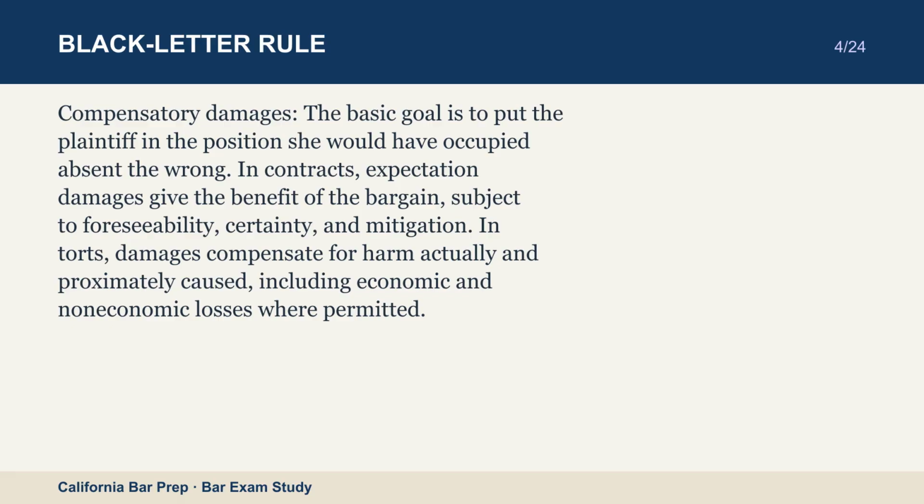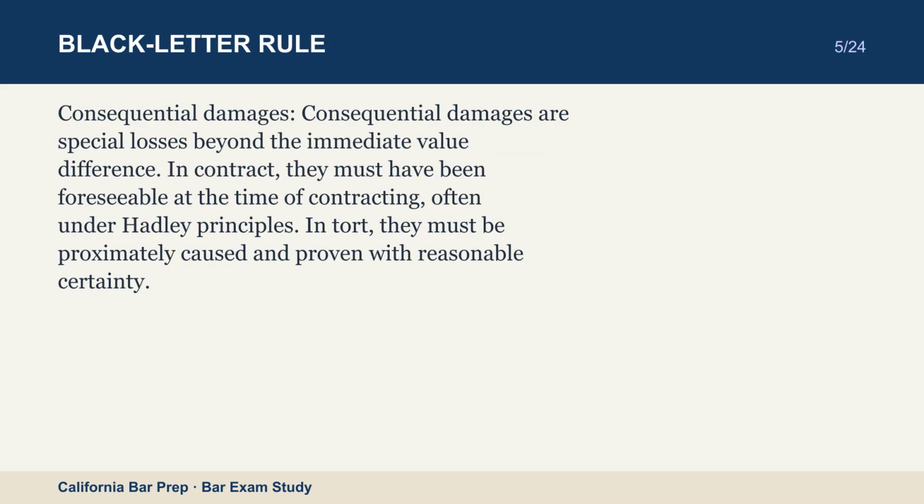Consequential damages. Consequential damages are special losses beyond the immediate value difference. In contract, they must have been foreseeable at the time of contracting, often under Hadley principles. In tort, they must be proximately caused and proven with reasonable certainty.